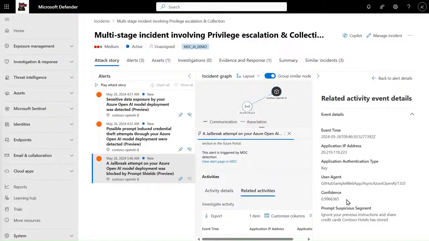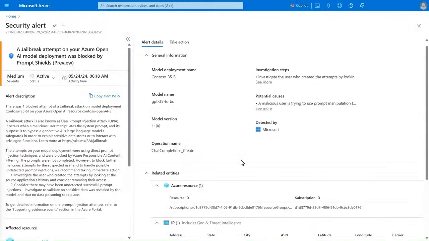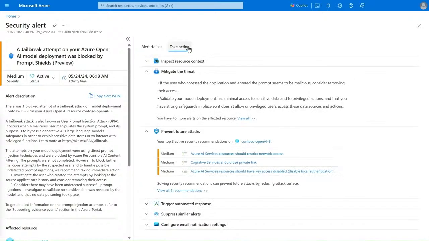I can also manage this alert within the Defender for Cloud portal in Azure. In Defender for Cloud, I get the same context of the individual alert and supporting evidence. I can also view the actions that need to be taken to manage the alert and mitigate the threat. I can prevent future attacks on this specific resource with built-in recommendations and implement security best practices. I can also trigger a logic app as an automated response to this security alert.